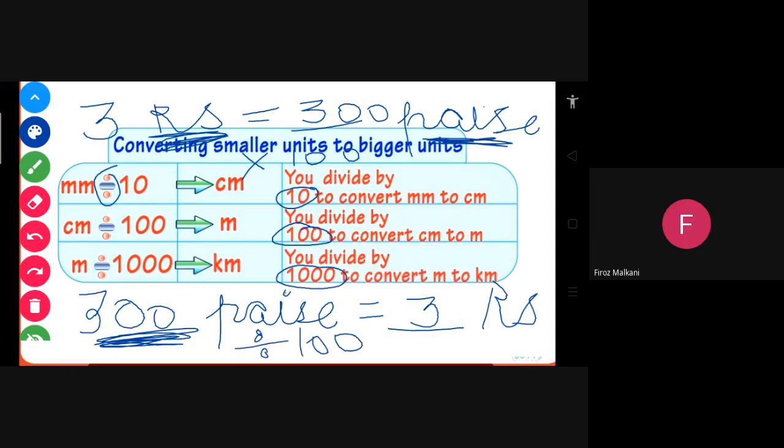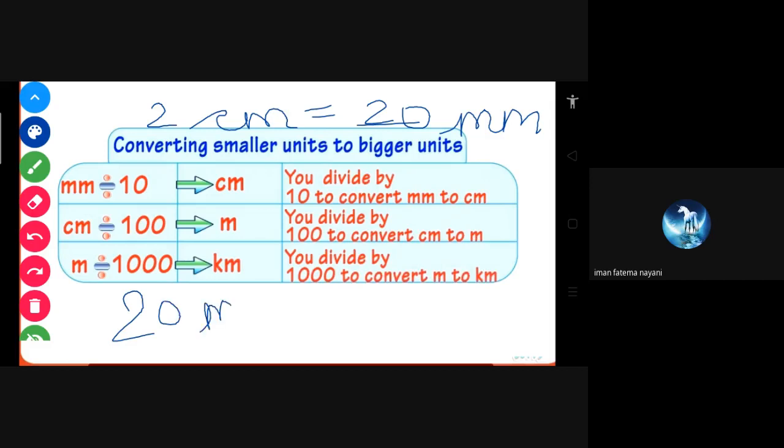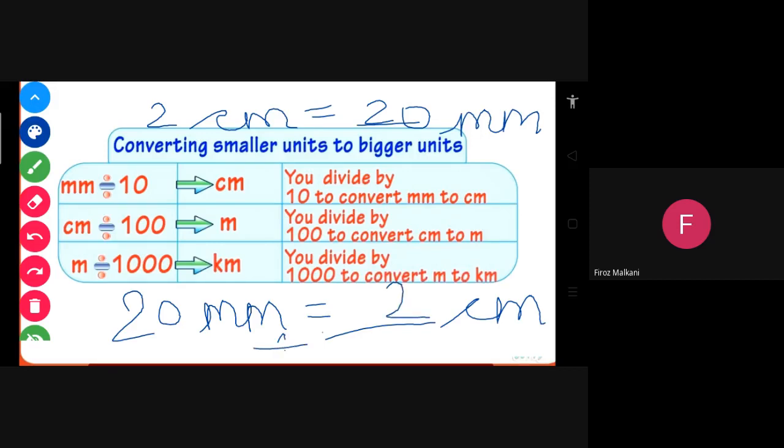Very good. Same way, 2 centimeters equals how many millimeters? 20, because you multiply. And 20 millimeters equals how many centimeters? 2 centimeters, because you divide by 10. Opposite, like rupees and paise.